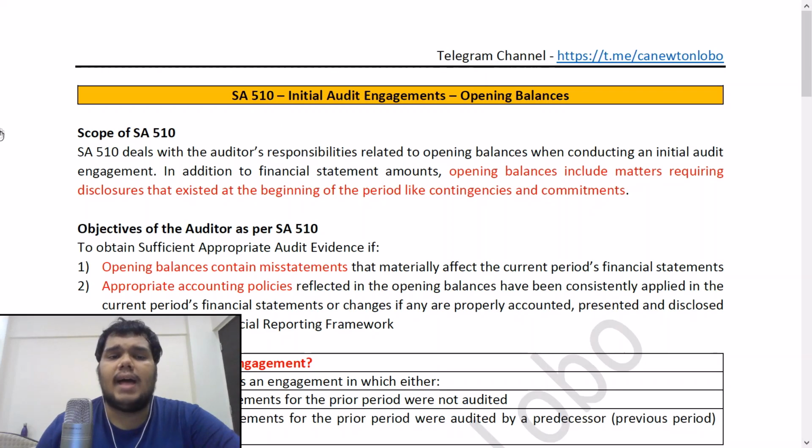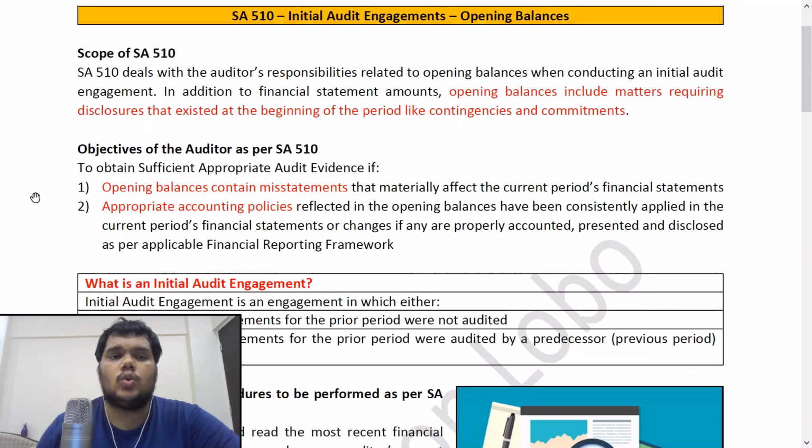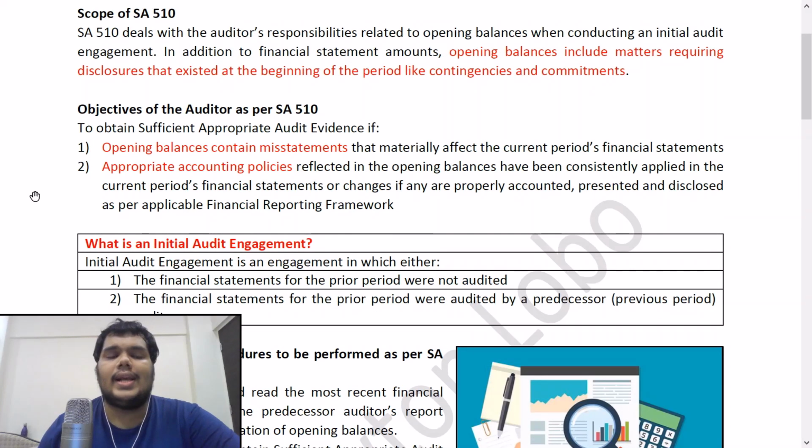Okay, so with this background, let us go forward in the standard. The first question is the scope of SA 510. SA 510 deals with the auditor's responsibilities related to opening balances when conducting an initial audit engagement.